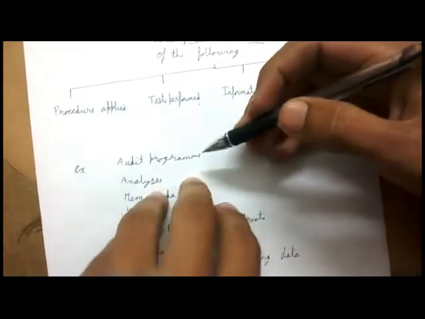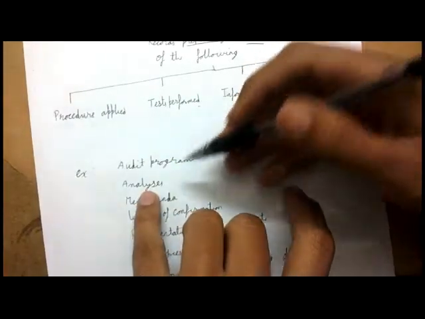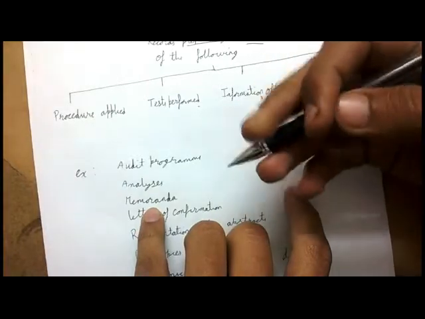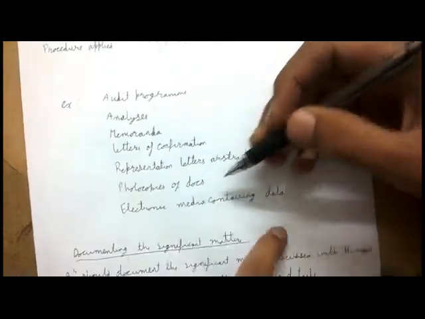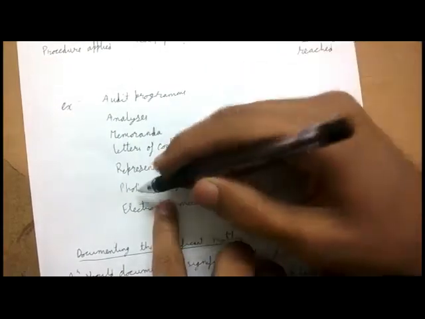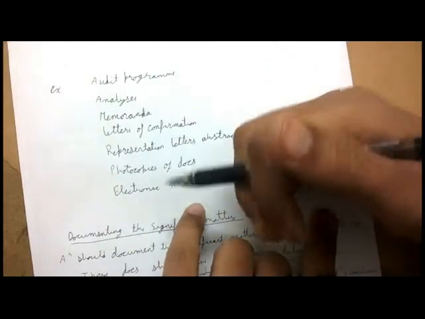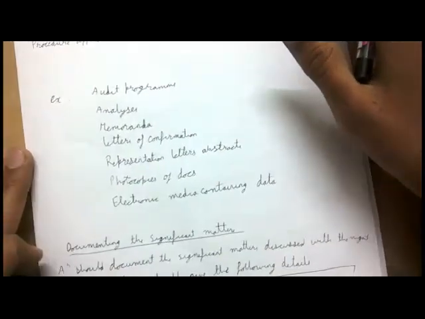Then examples: the audit program, which contains the procedures that you're going to apply. Analysis is a kind of conclusion. Memorandum is a kind of reminder or memo. Letter of confirmation, representation letter, abstracts, photocopies of documents, and electronic media. Even electronic media is a part of your working papers, and photocopies are a part of your working papers, etc. Right, so this is what working papers include.